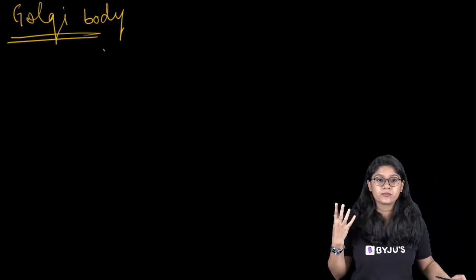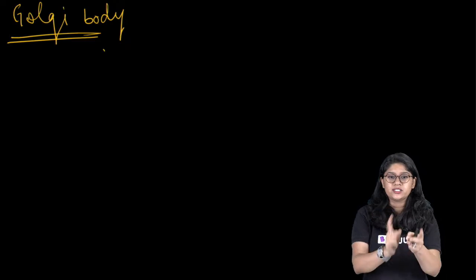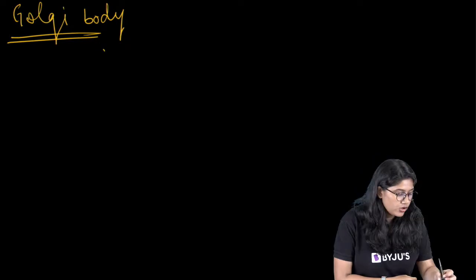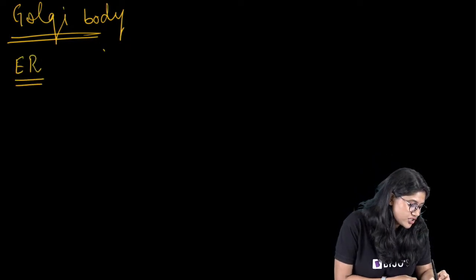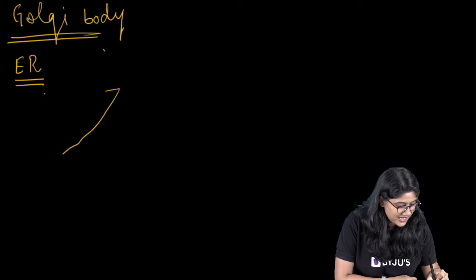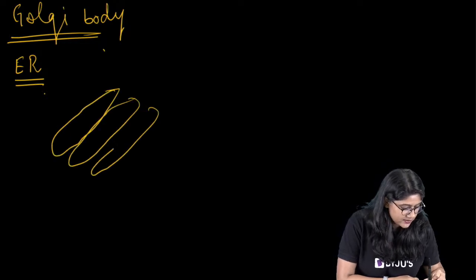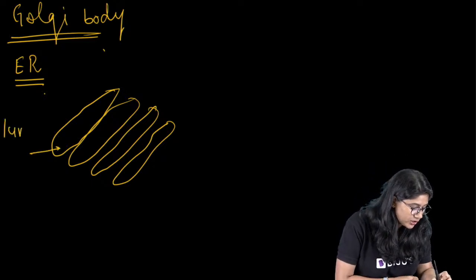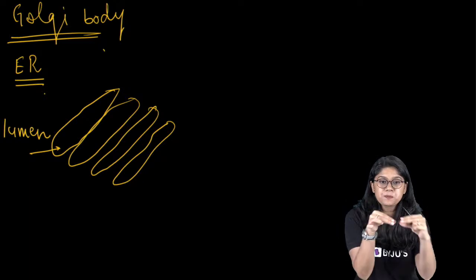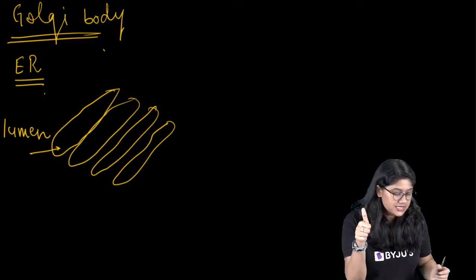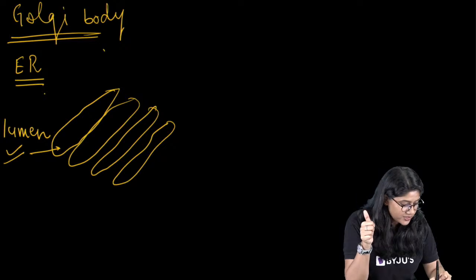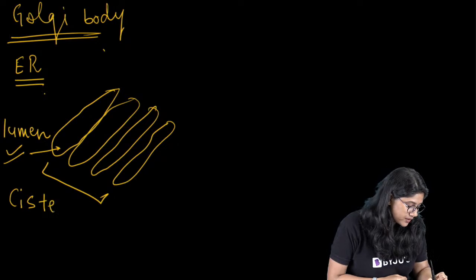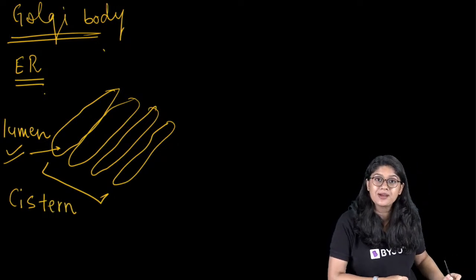Everyone, focus over here. Do I have the focus of all of you? Yes? So, what we have is Golgi bodies. Golgi bodies are very closely attached to the ER. They are stack-like structures, parallel stacks, right? They have space in between. I think someone was asking me what is lumen. This empty space in between is the lumen. Then of course they are stacked in parallel. What do we call them? We call them cisterns.